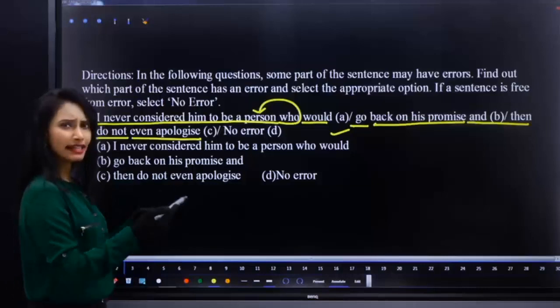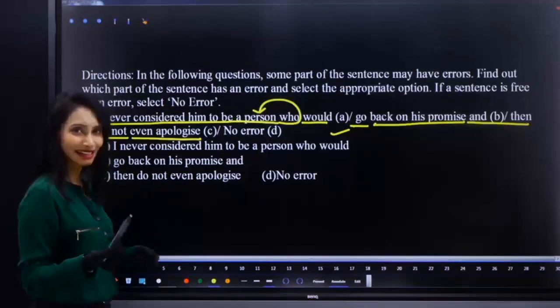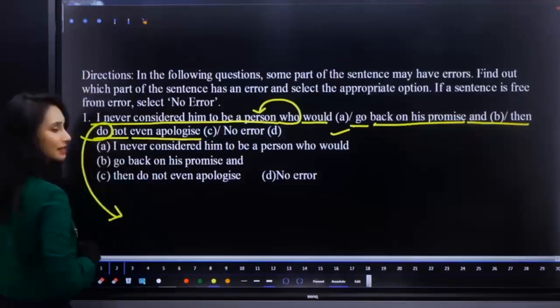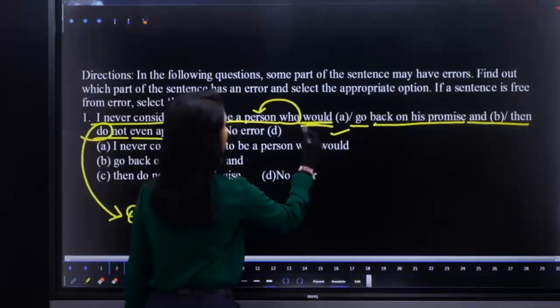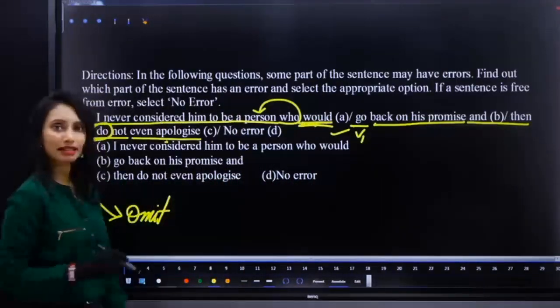Again, if you use do, who would do not, it's not giving the correct sense, right? That means the usage of do is inappropriate. So we have to omit do because already would is there. So this would plus V1, would go, would not even apologize. I hope it is clear.